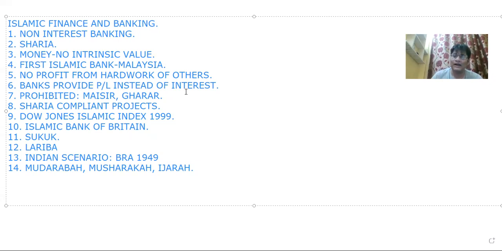This demand for interest free loans made a bank necessary, and that is why Malaysia was the first country in which a proper Islamic bank was set up, and that is how the concept of Islamic finance has been developing since.